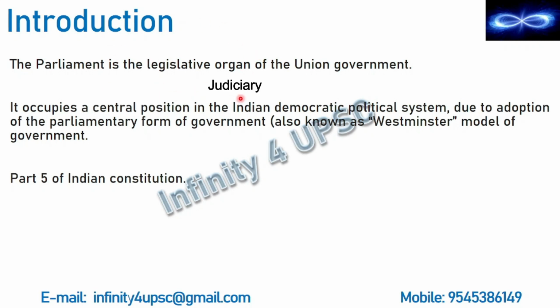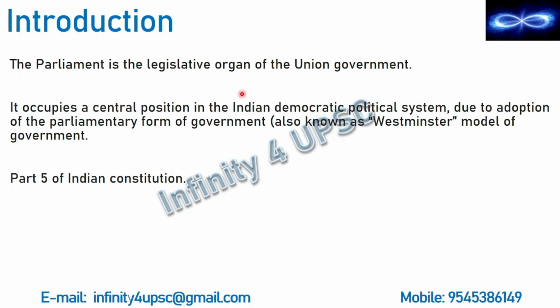Then third is the judiciary. Judiciary, we know that we have got an integrated judiciary system right from the Supreme Court to the lower courts. So, this integrated system of court is called the judicial organ, the third organ of the union government. So, I hope the different organs are clear. We have got three organs: legislative, executive and judiciary.